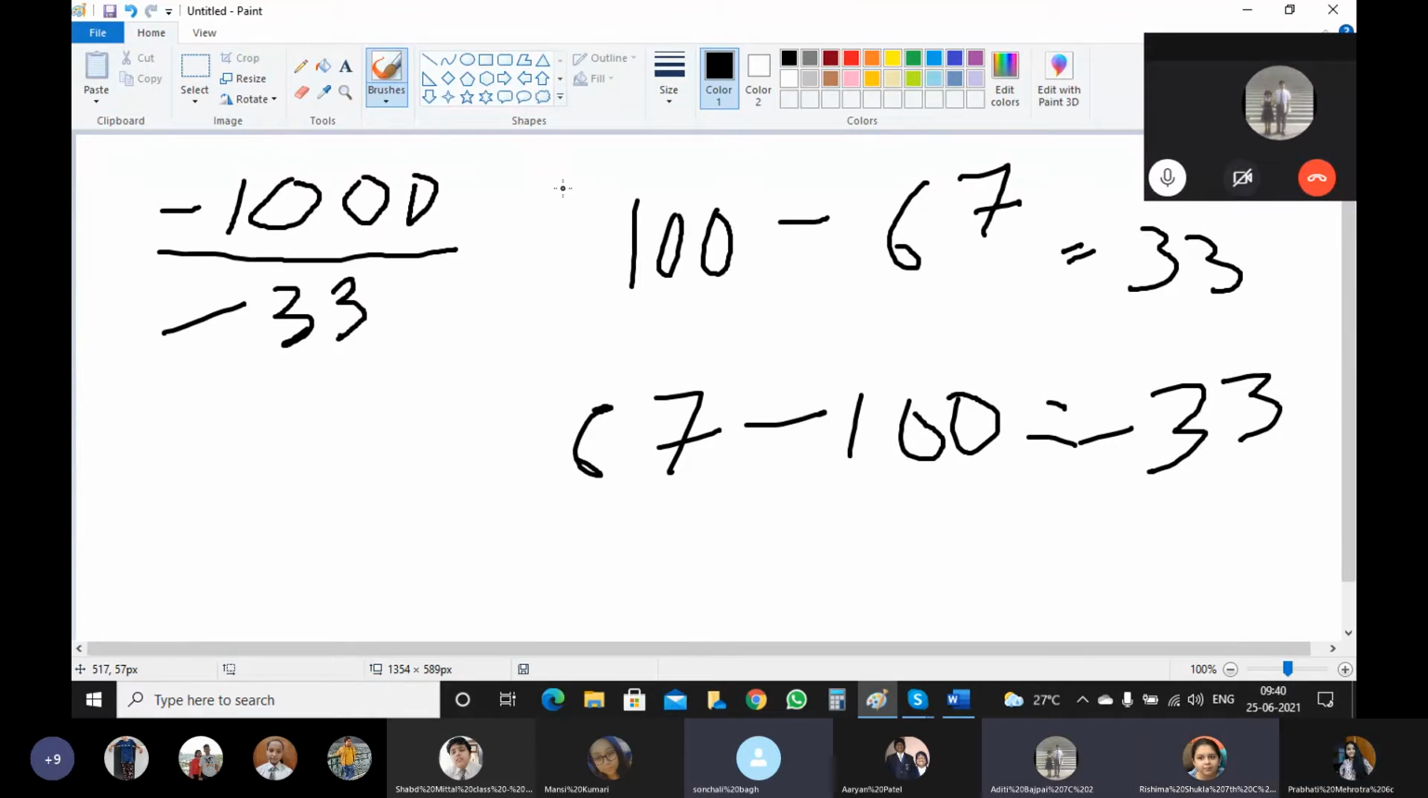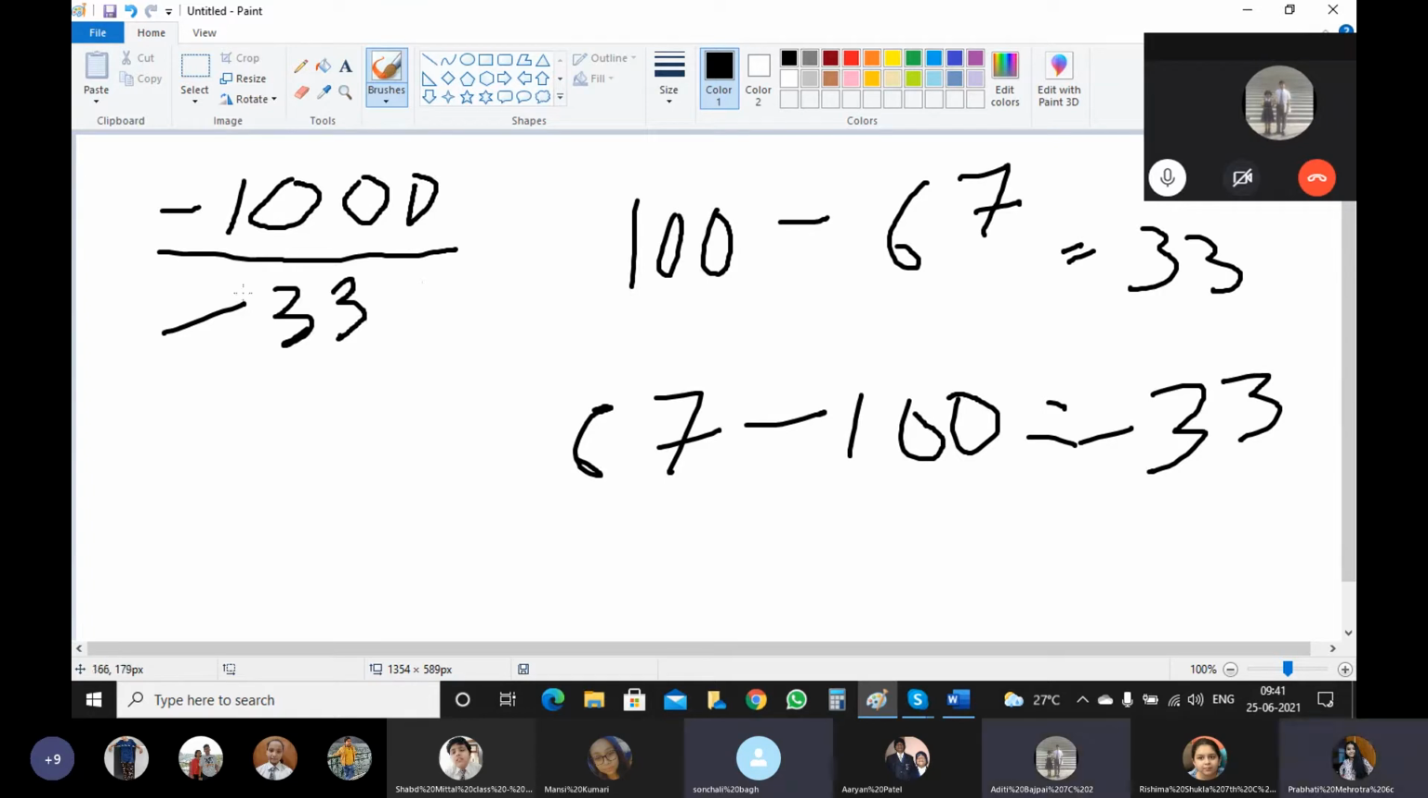Can you tell me, is the rational number in its standard form? No ma'am. Why? Ma'am, because the sign of the denominator is minus, negative. Right. Two things we check in standard form. One thing, the common factors of the numerator and denominator should be 1. That is, they should be co-prime numbers, right?